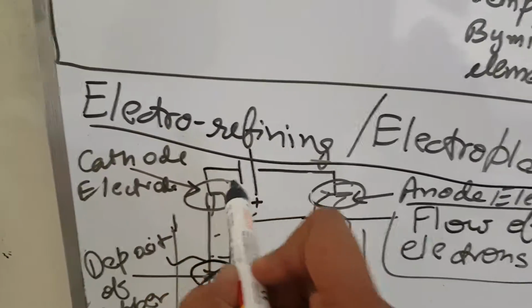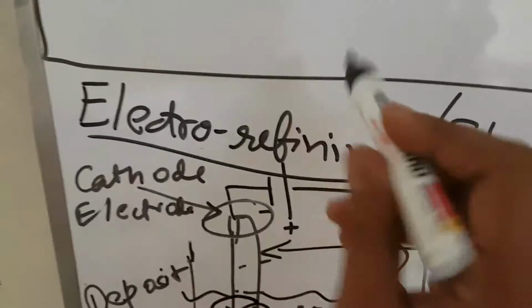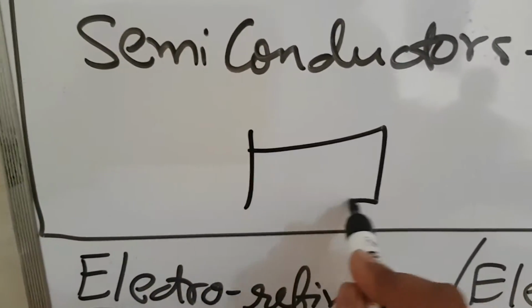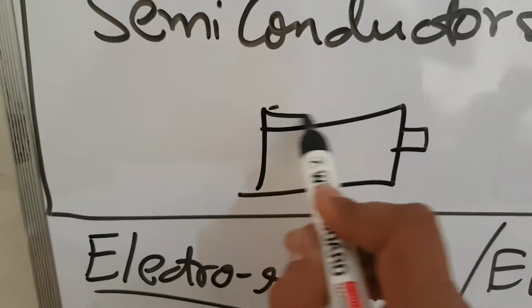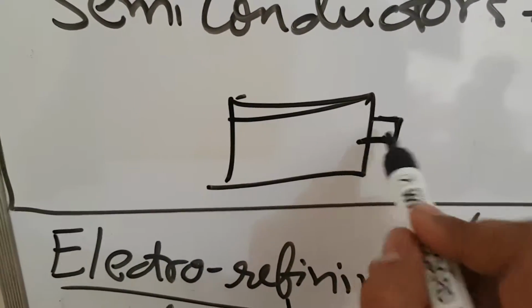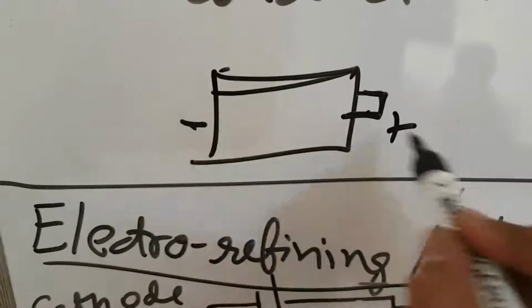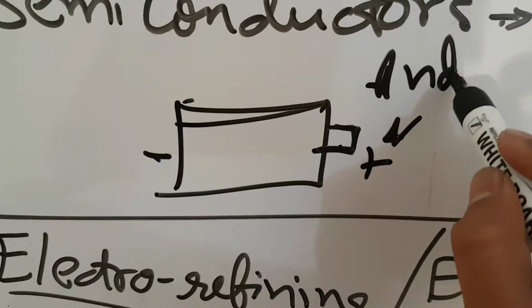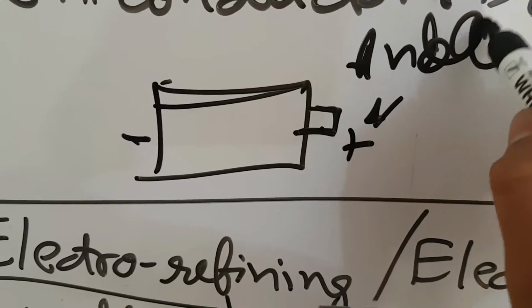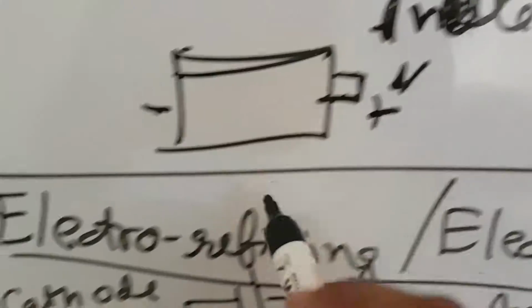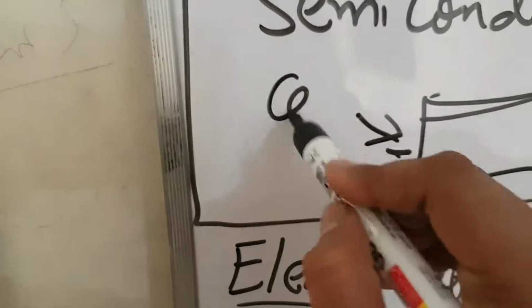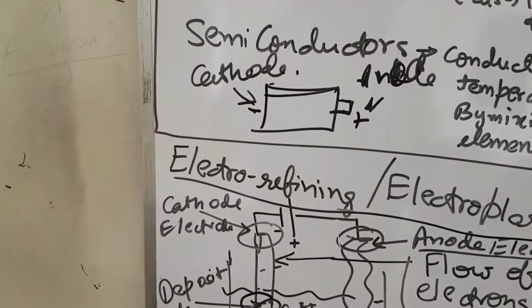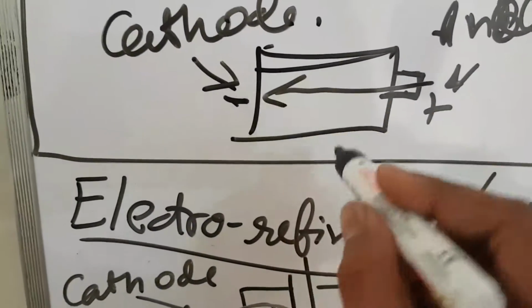Now, there are two electrodes in any type of battery. If you look at a normal battery, this is a normal cell which we have at home. The pointed side is known as the plus side and the other is the minus side. The plus side is called the anode. And the negative side is called the cathode. Now, the flow of electrons is from the anode to the cathode.